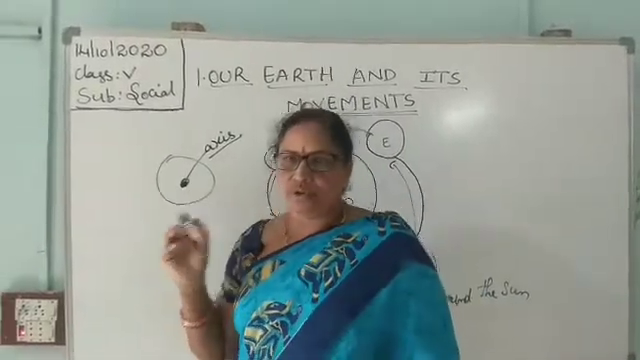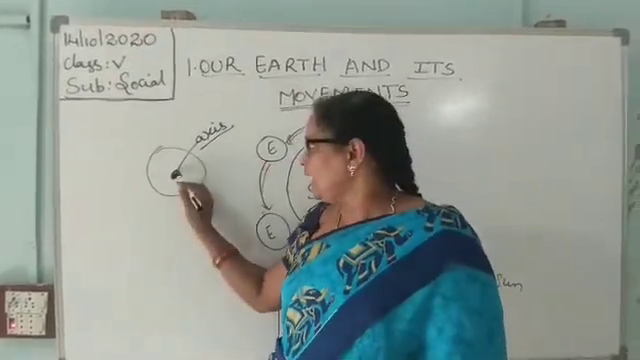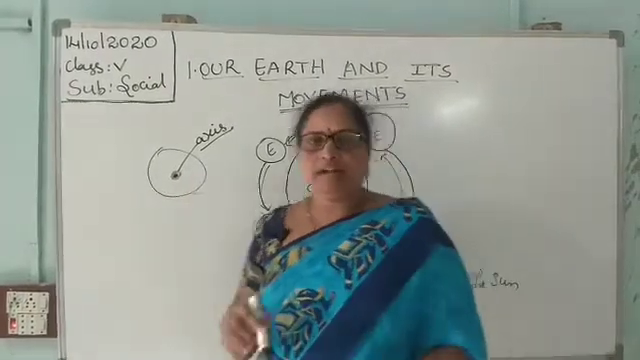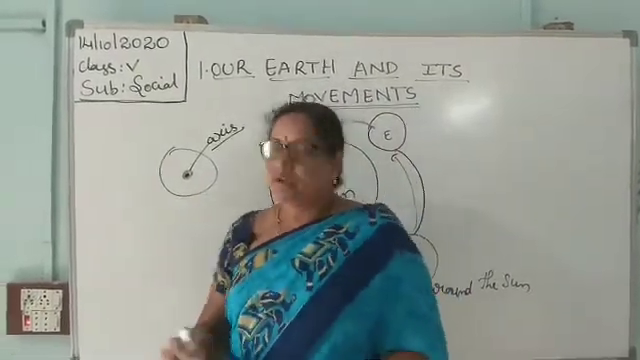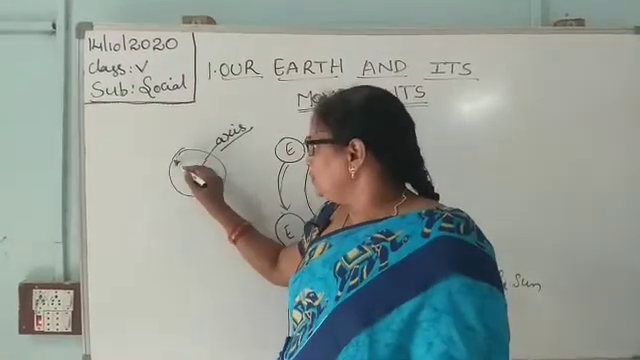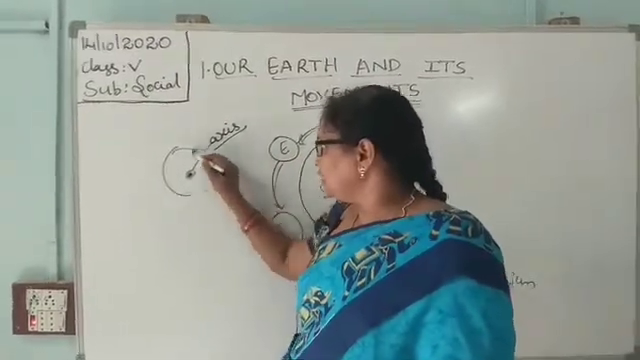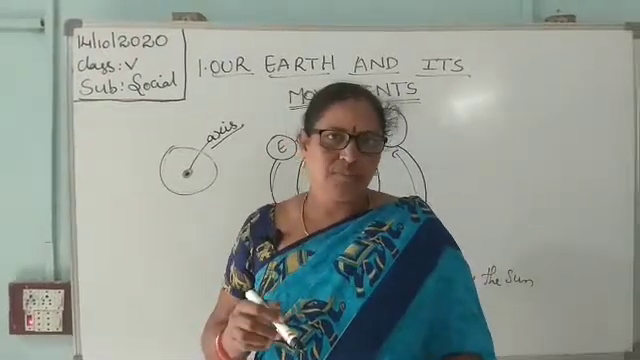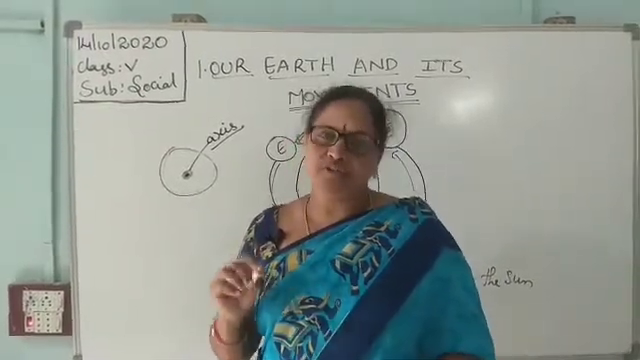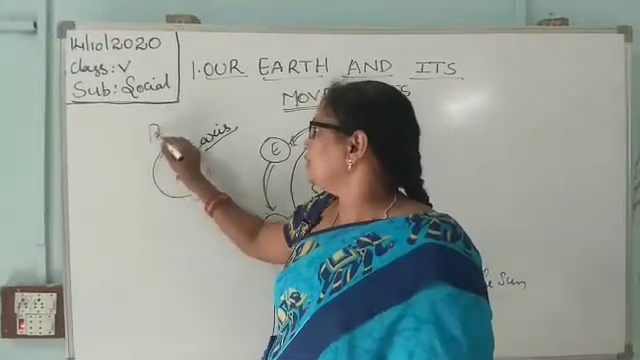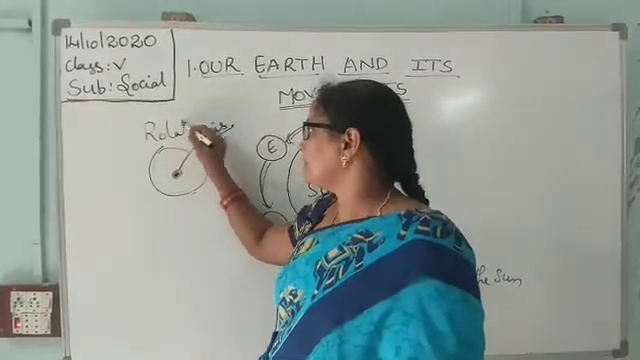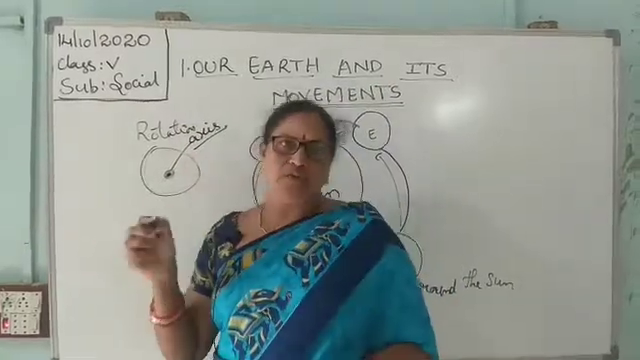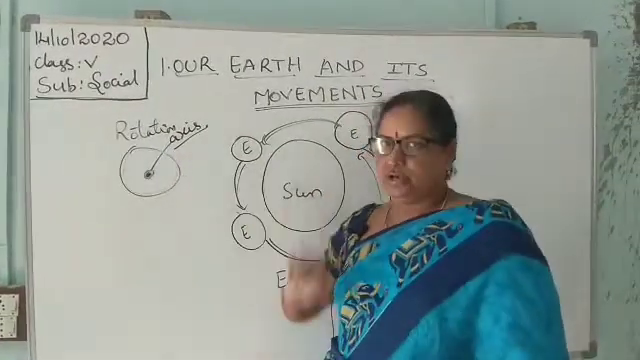The earth also rotates on its own axis to complete its rotation. From here to here it is rotating on its own axis. It will take 24 hours, 12 hours daytime, 12 hours night time. It is a rotation. The earth rotates on its own axis is called a rotation.